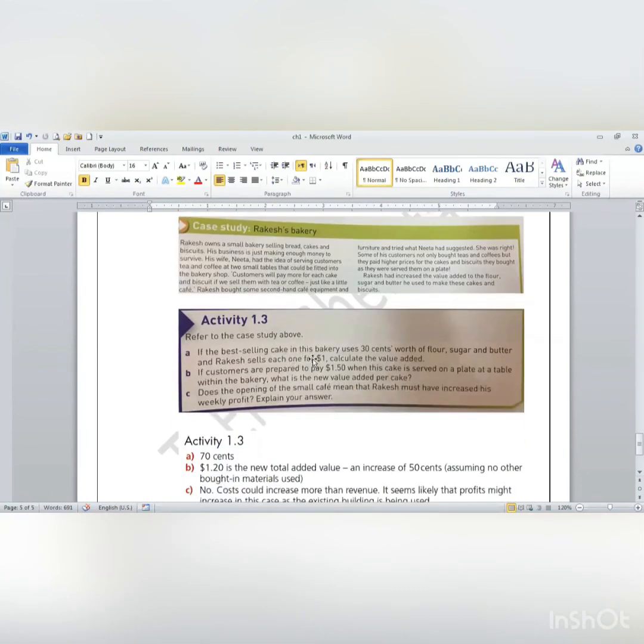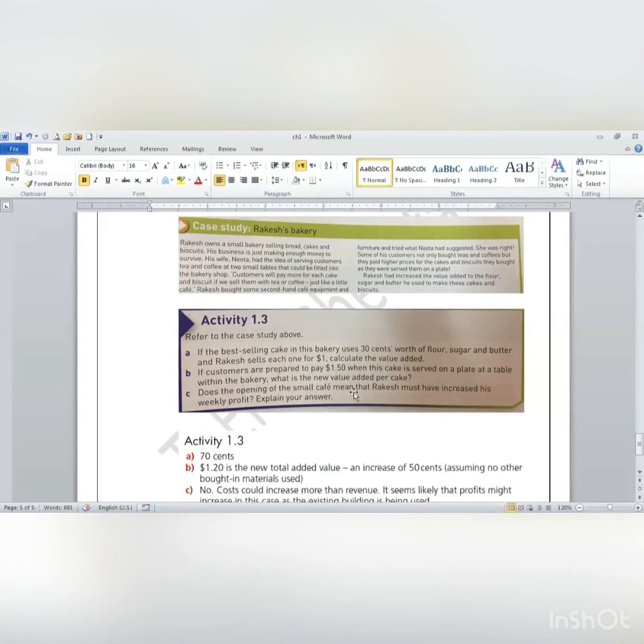Refer to the case study above. If the best-selling cake in his bakery uses 30 cents worth of flour, sugar, and butter, and Rakesh sells each one for $1, so the selling price is $1. Calculate the value added. It will be $1, which is 100 cents, minus 30 cents, which gives me 70 cents. If customers are prepared to pay 1.50 when this cake is served on a plate at a table within